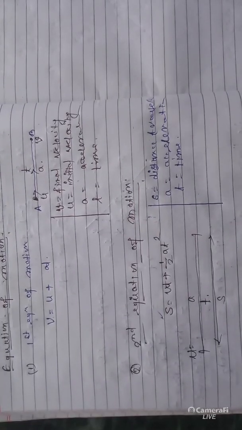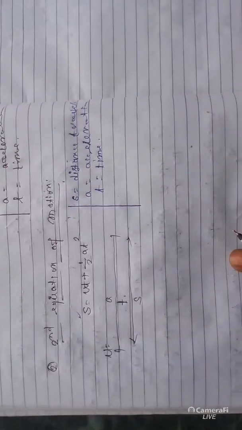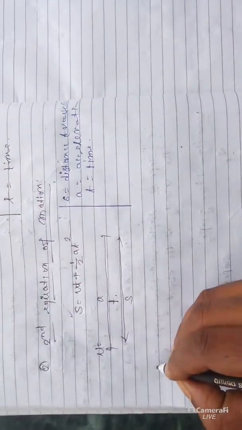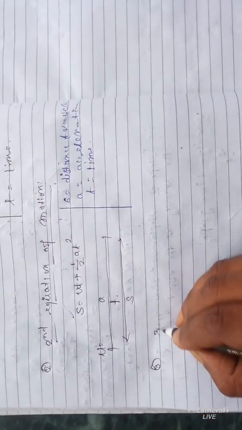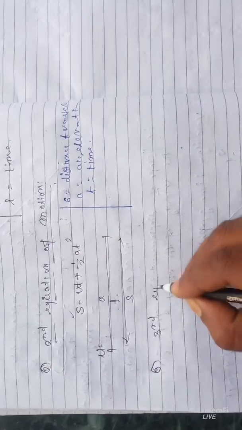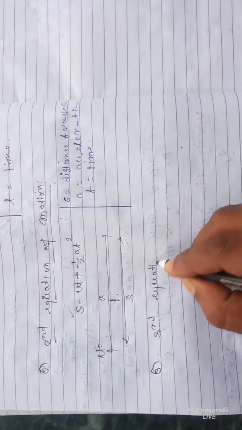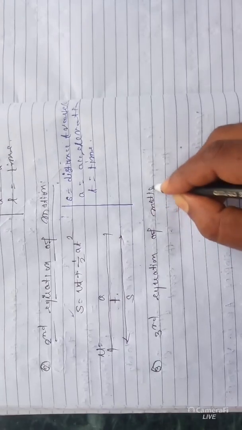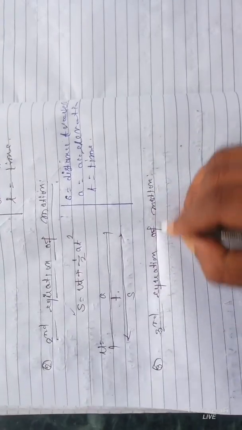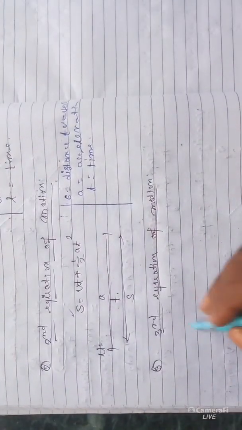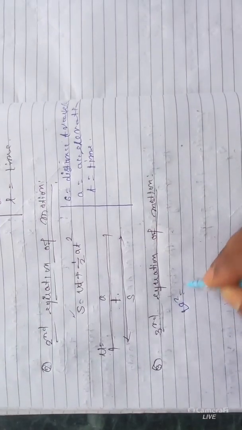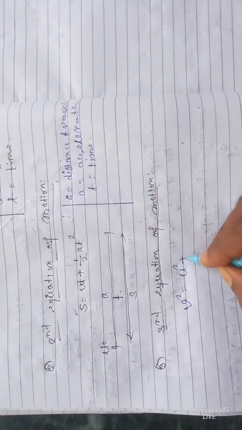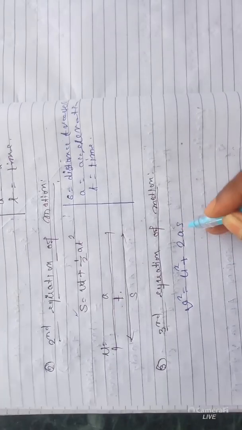Clear? Now come to the third equation of motion. Very important. What is the third equation of motion? Very simple. You have to remember v square is equal to u square plus twice as.